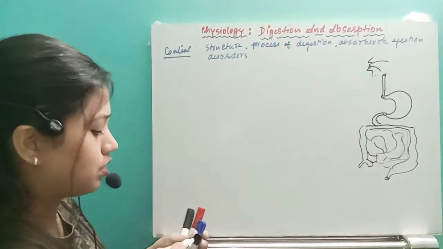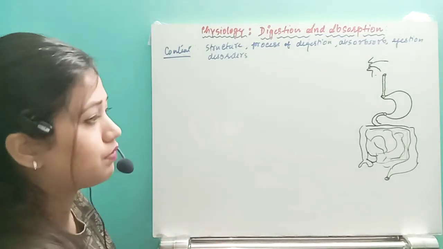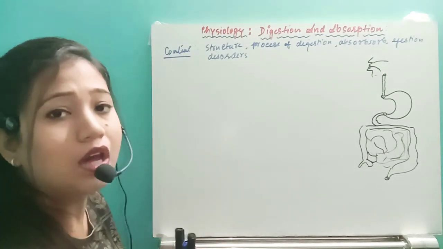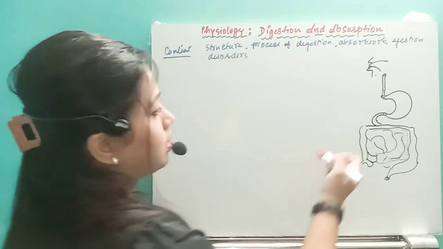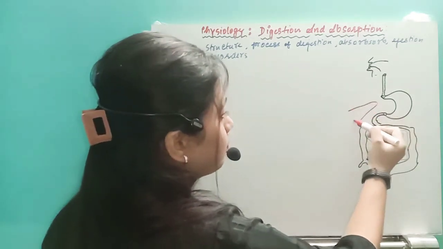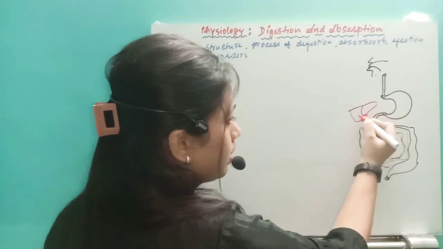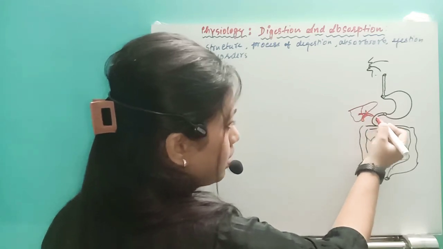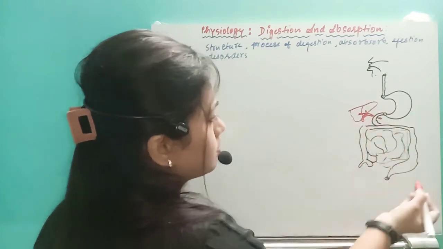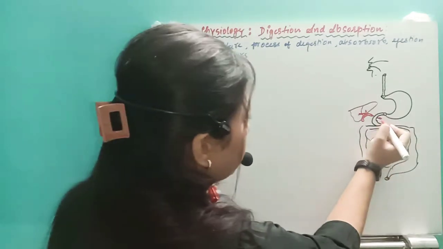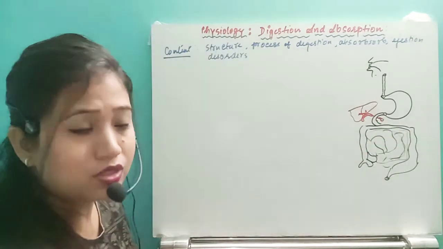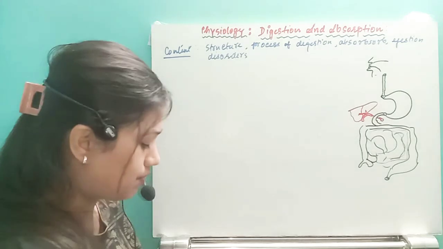On either side here we will have two glands which are very important for the whole process of digestion. On the right side we have the liver, and here we have the gallbladder. Here we will have all those ducts. We need to know all those ducts. Then this duct will not open directly into the duodenum, that is the small intestine.